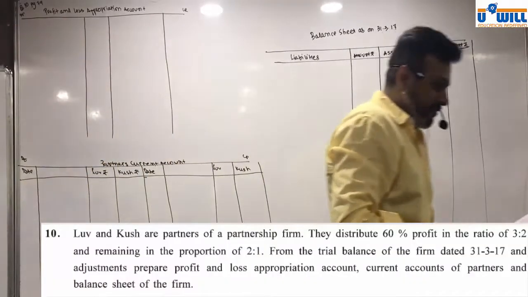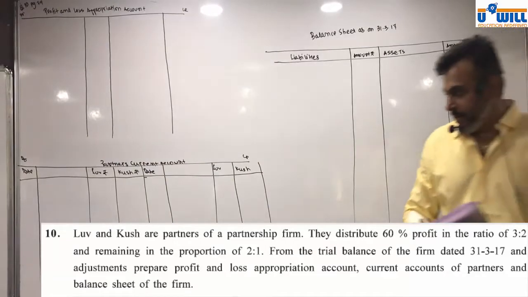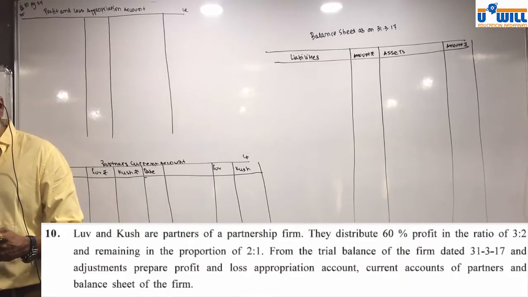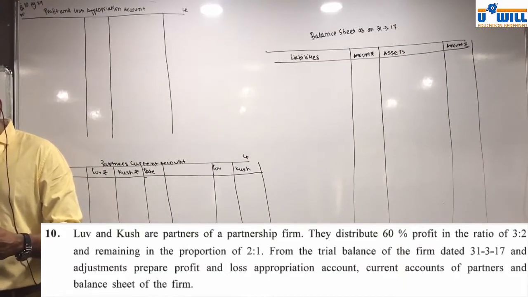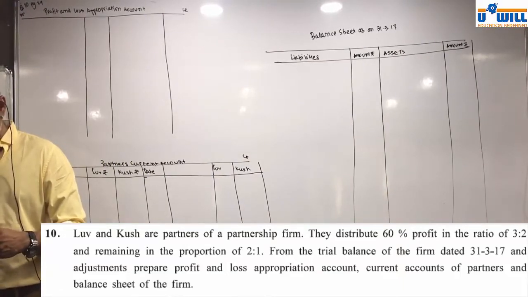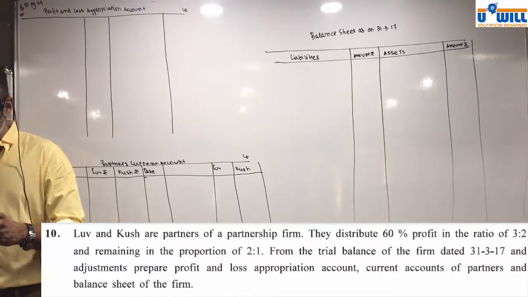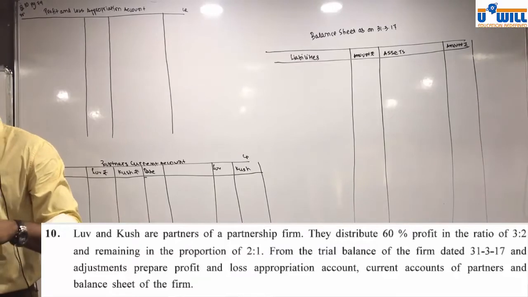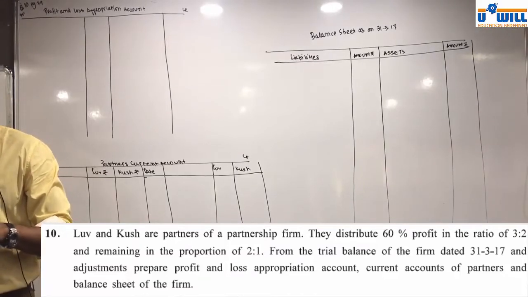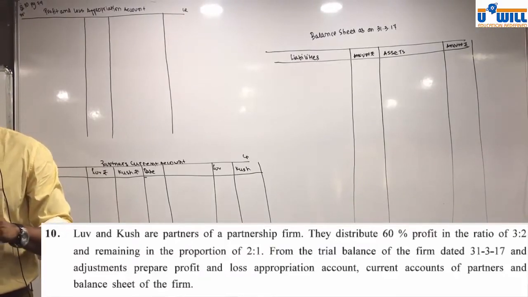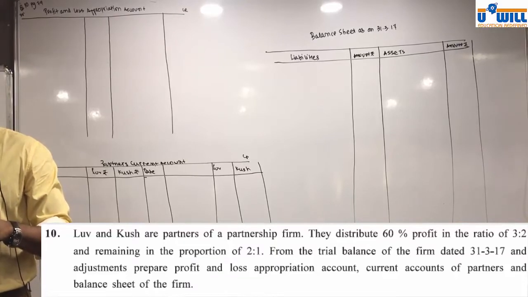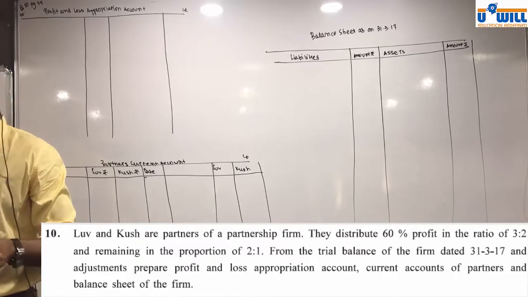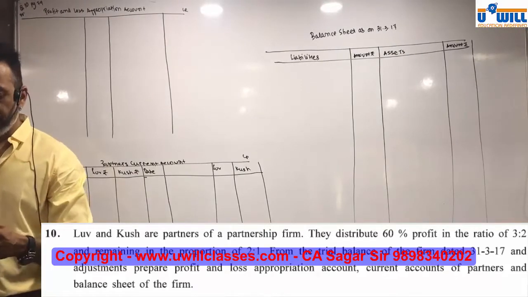Let's check the question. Love and Kush are partners of a partnership firm. They distribute 60% profit in the ratio of 3:2 and the remaining in the proportion of 2:1. From the trial balance of the firm dated 31/3/17 and adjustments, prepare profit and loss appropriation account, current account of partners and balance sheet of the firm.